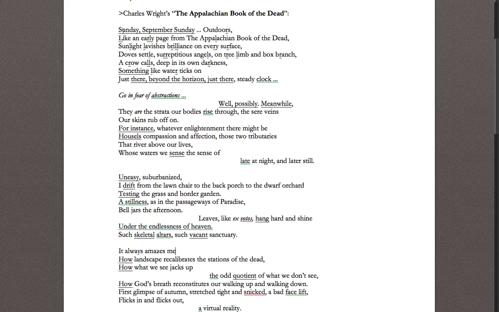Uneasy, suburbanized, I drift from the lawn chair to the back porch, to the dwarf orchard, testing the grass in border garden, a stillness, as in the passageways of paradise, bell jars the afternoon. Leaves like ex votos hang hard and shine under the endlessness of heaven. Such skeletal altars, such vacant sanctuary.